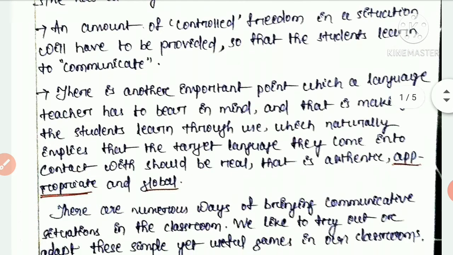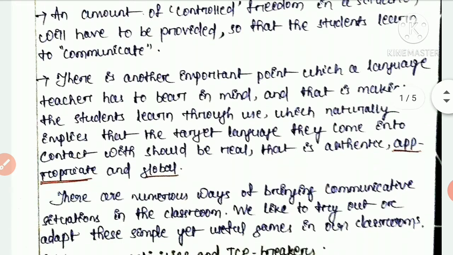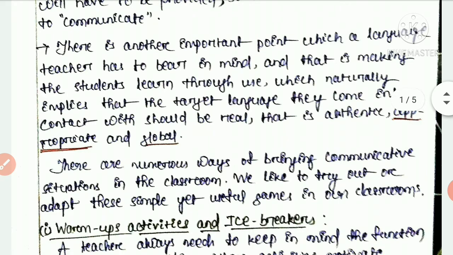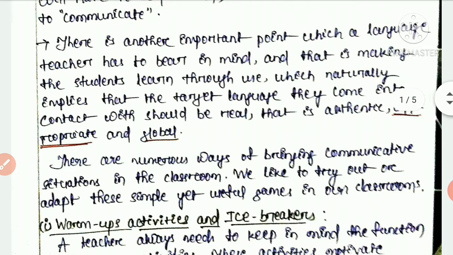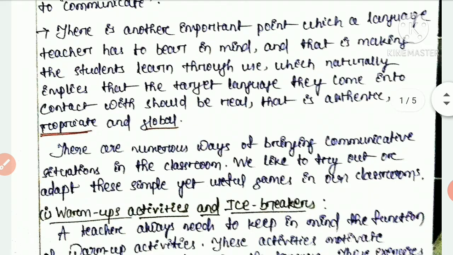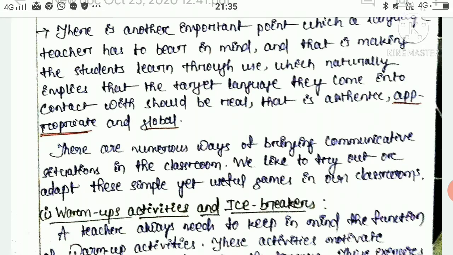Then there is another important point which a language teacher has to bear in mind, and that is making the students learn through use, which naturally implies that the target language they come into contact with should be real, that is authentic, appropriate and global.